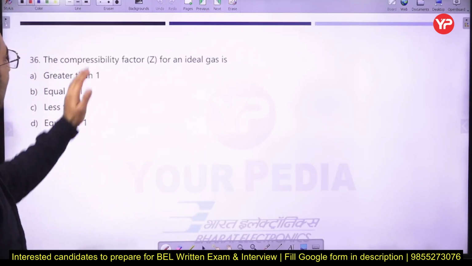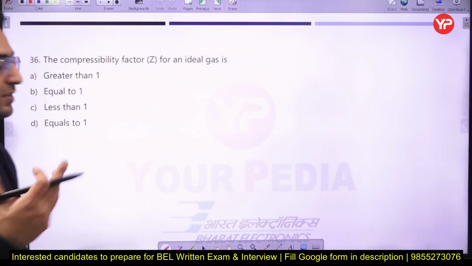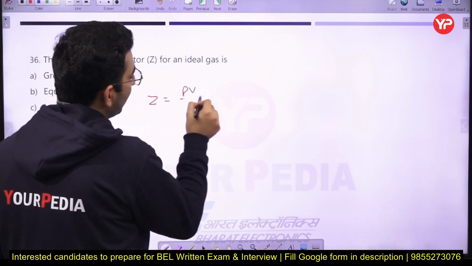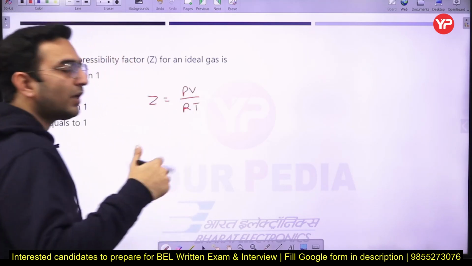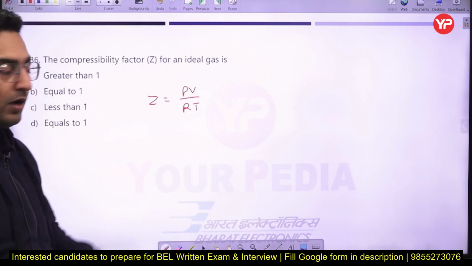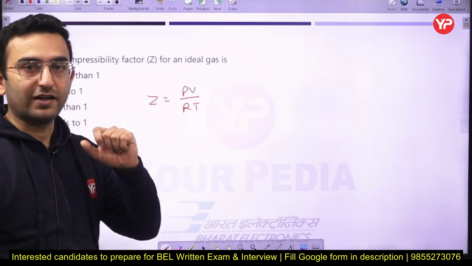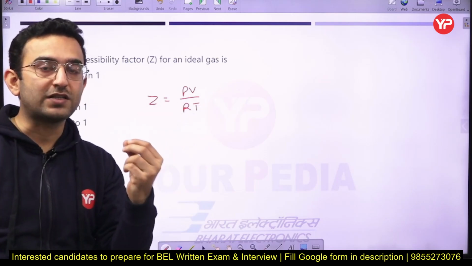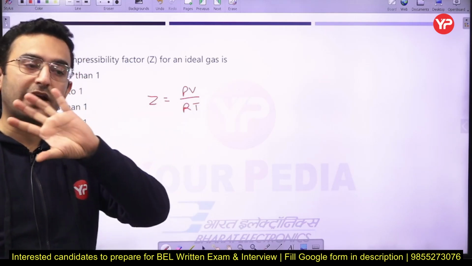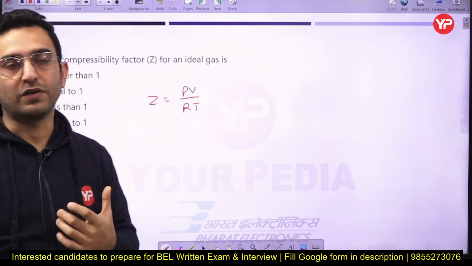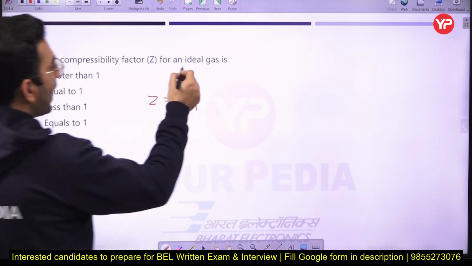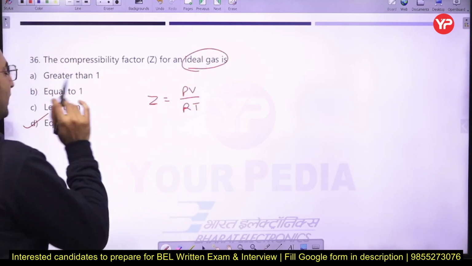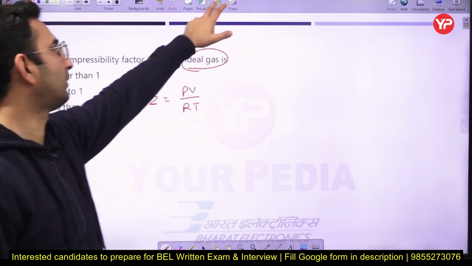Next part, the compressibility factor Z for an ideal gas. See, the compressibility factor is defined as the ratio of PV by RT. So it tells you how the real gases are different from the ideal gases. Okay, so if the value of the compressibility factor is 1, in that case we can say the real gas has approached the ideal gas behavior here. Okay, so in that case, for an ideal gas, the value of the compressibility factor is equal to 1 here. Okay, just remember this one.